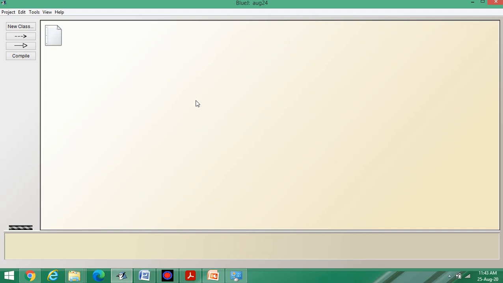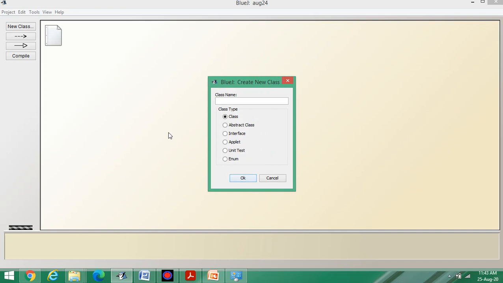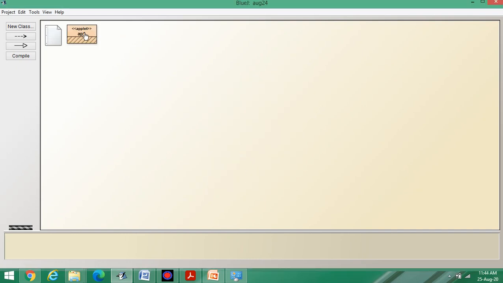To design an applet, open the BlueJ platform, then right click and click on New Class. Suppose the first applet is AP1; click on Applet and click OK. One more thing: if you install the latest version of BlueJ, Applet is not there. In place of Applet, you will find JavaFX, which is a much more advanced feature for designing applets.